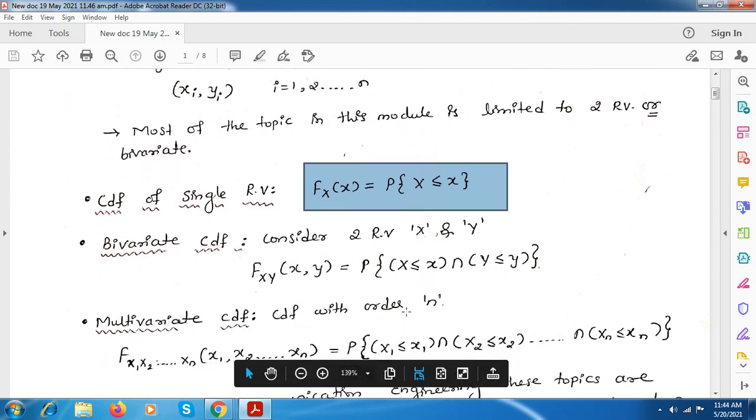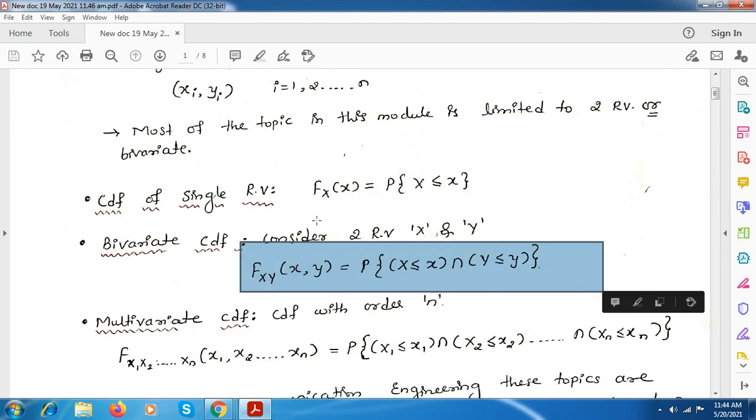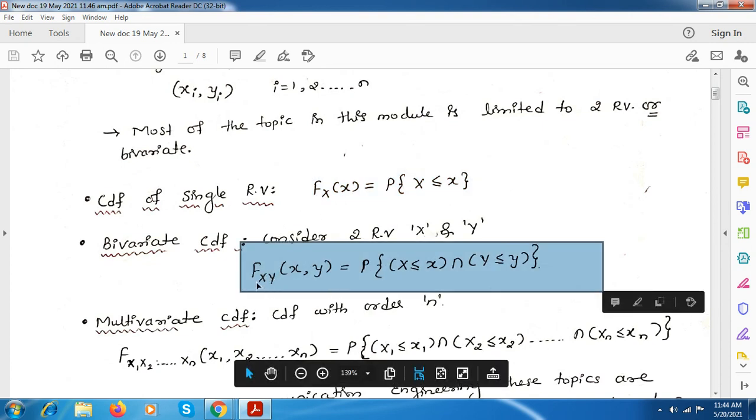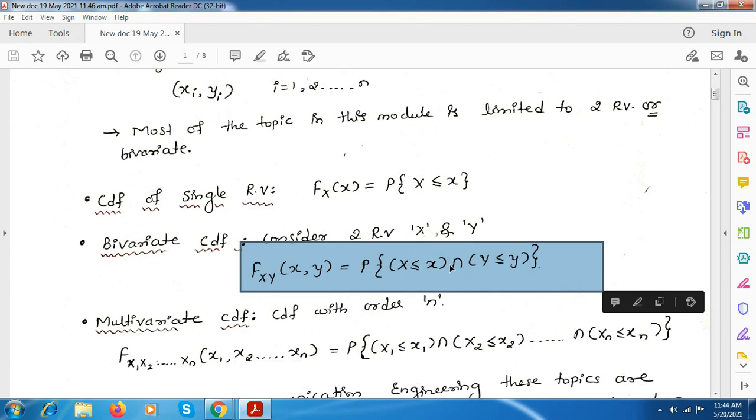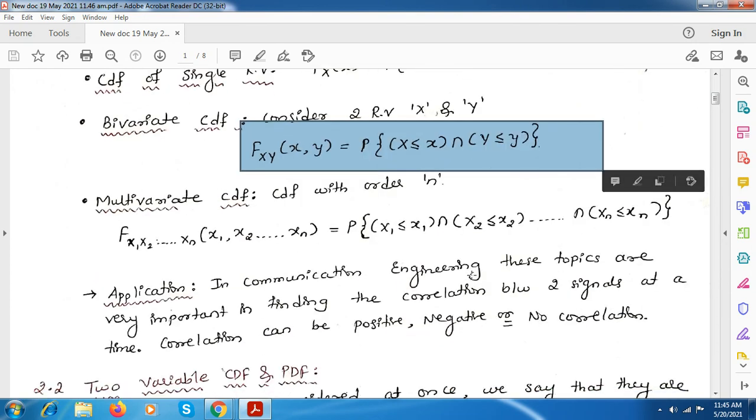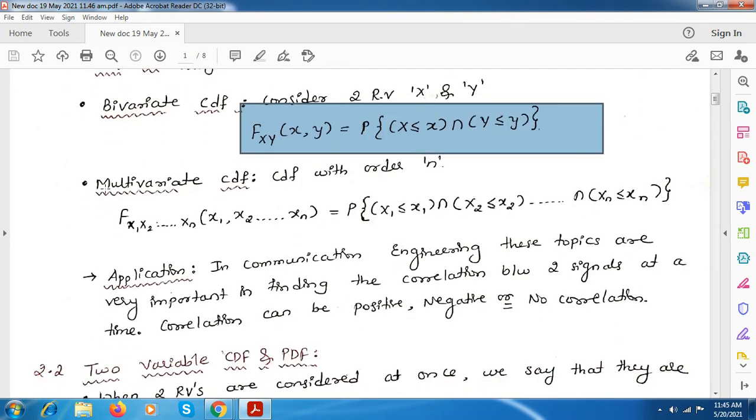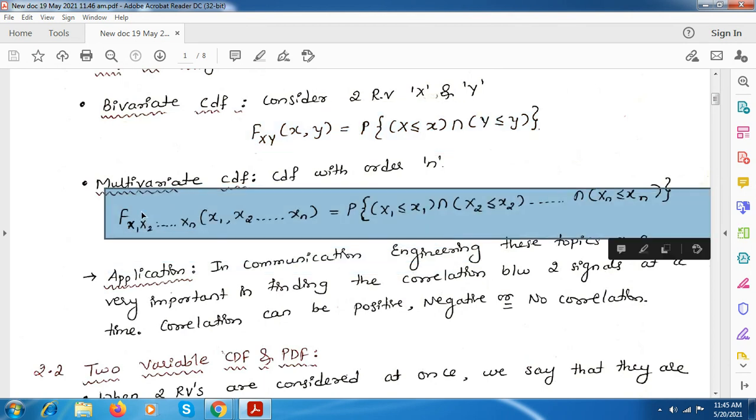This can be extended for bivariate or joint CDF. This is the equation you have, wherein we have two random variables x and y, and the probability we calculate by using the intersection between those two random variables, because those will be correlated with each other. Some dependency will be there between both random variables, so we use the intersection. Then the same we can extend for multiple random variables. This is the CDF equation for multiple random variables.